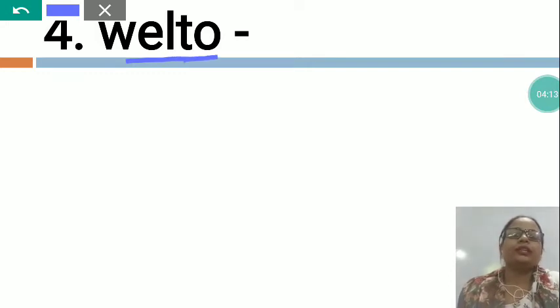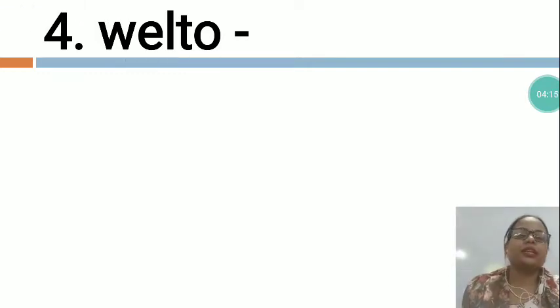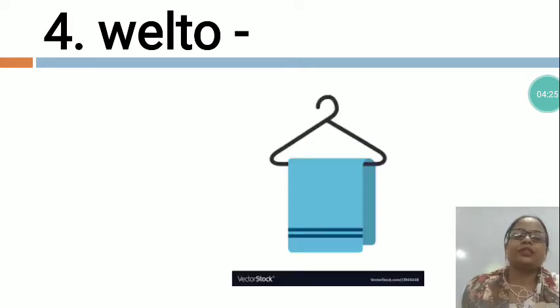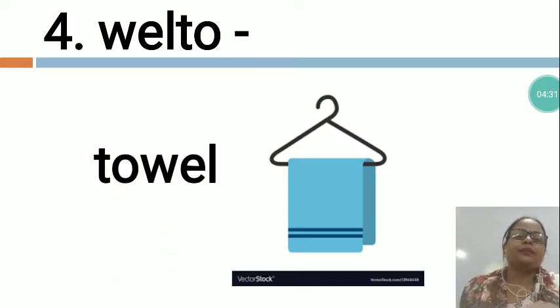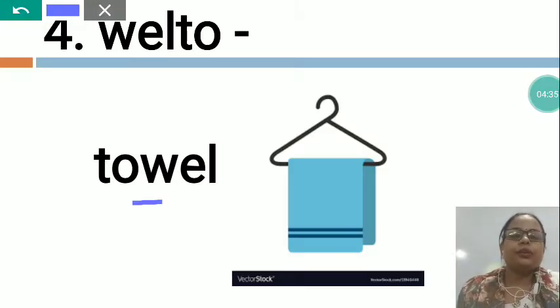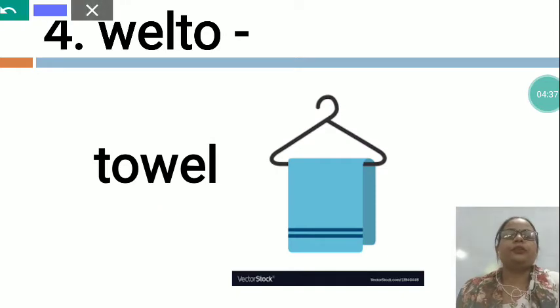Now the next is WELTO. You can see in this also the letters are not arranged in the proper sequence. So we will arrange all the letters in the proper sequence and we will make a meaningful word. So you can see, dear children, this is a clue. What is this? This is towel. You can see this is the spelling of the towel, TOWEL, towel.